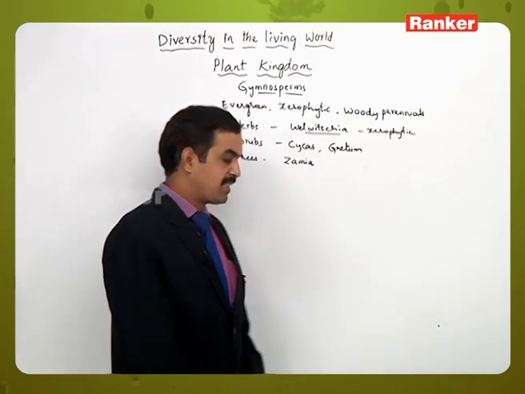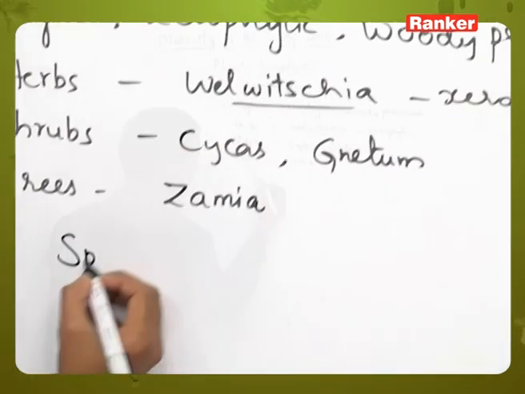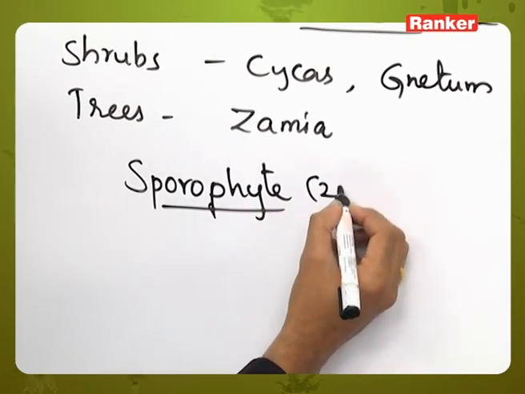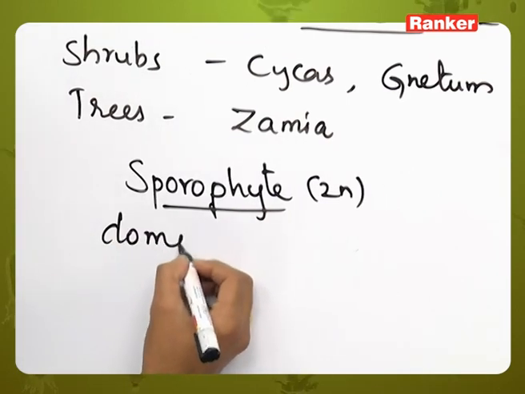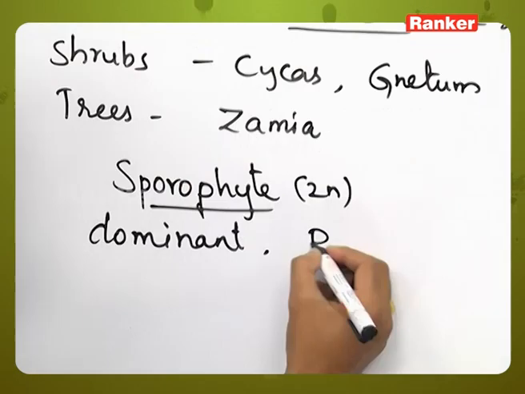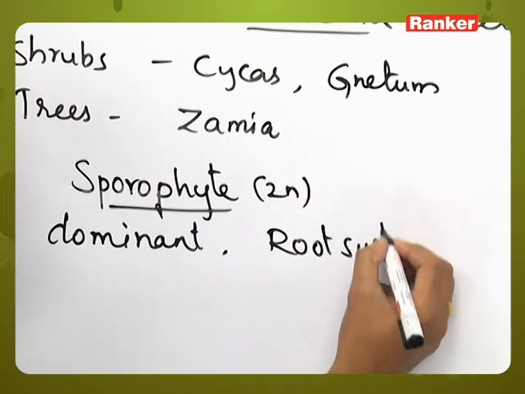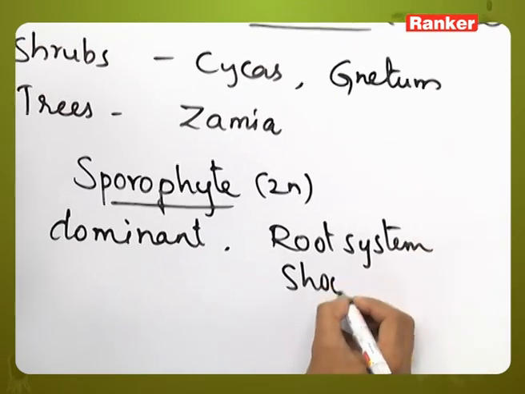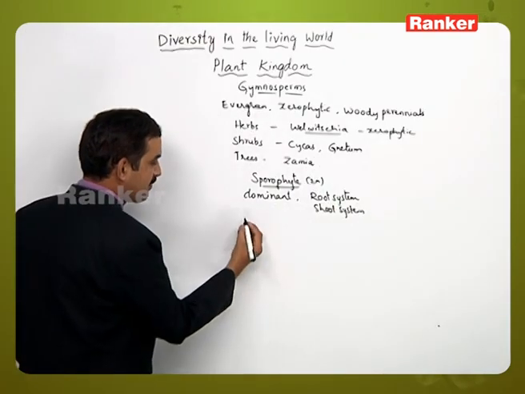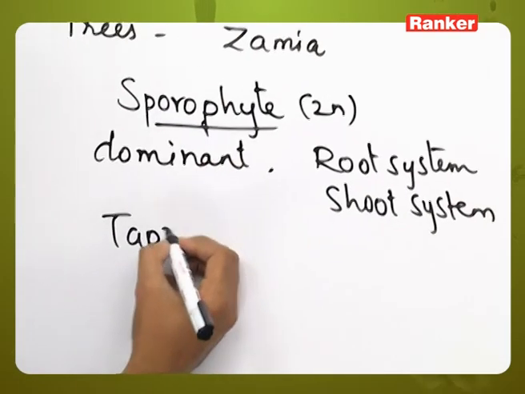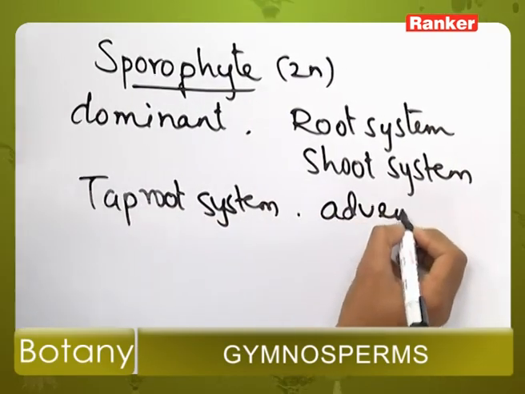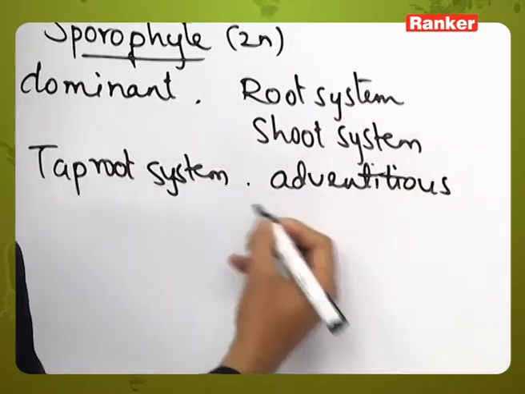Okay, and here the plant body is called a sporophyte, which is diploid and the dominant stage. This has the root system and the shoot system. The root system is sometimes in the form of a taproot system, and some will have adventitious roots also, but the majority of them will have the taproot system.